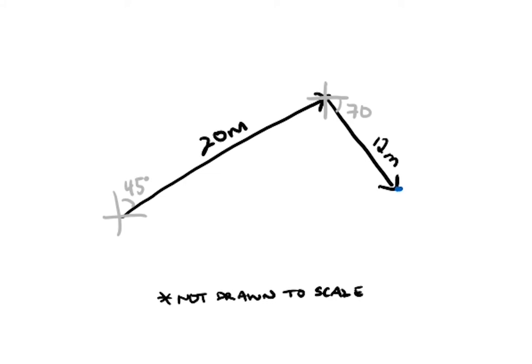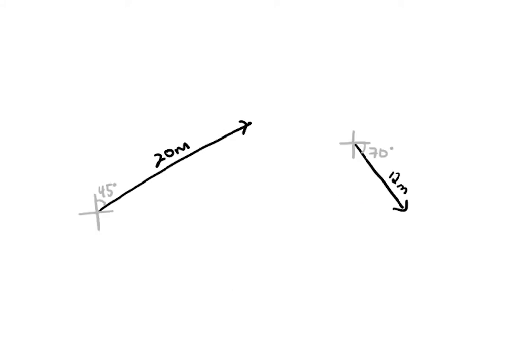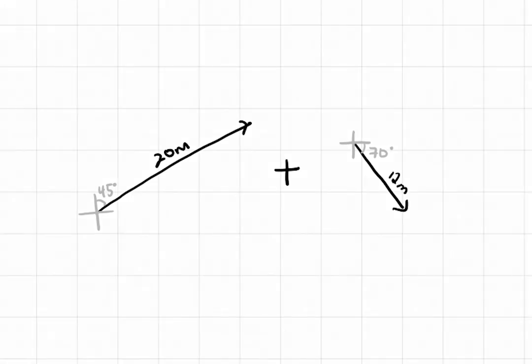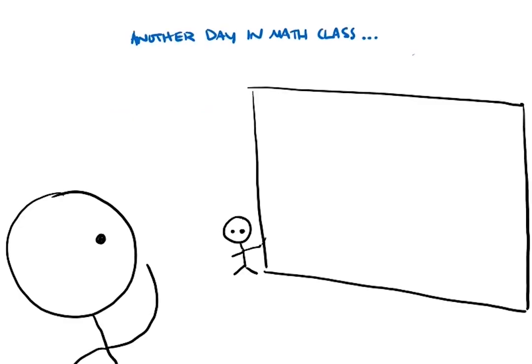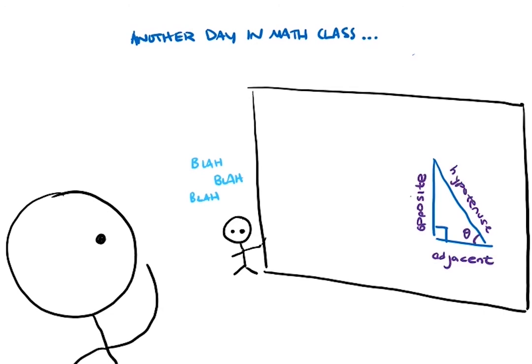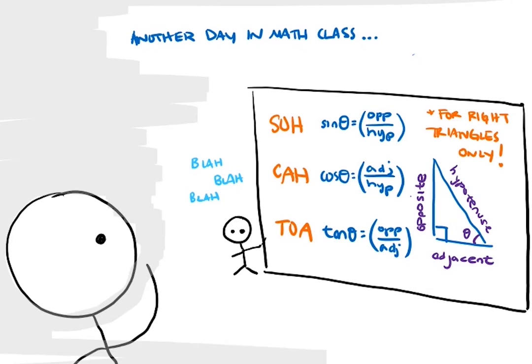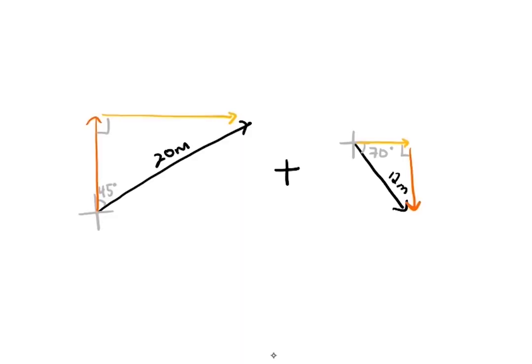Well, since there's two parts to this object's motion, finding the resultant displacement is like adding the two vectors. Each vector can be resolved into its horizontal and vertical components. Since we're intentionally using horizontal, x, and vertical, y, components, which are always perpendicular to each other, we can use our trigonometric functions of sine, cosine, and tangent to find the length of this vertical component. Now, let's see. That would be the cosine of this angle would give us the adjacent side, let's call it y1, divided by the hypotenuse, 20 meters. Solving for y1, we get 14.14 meters up.